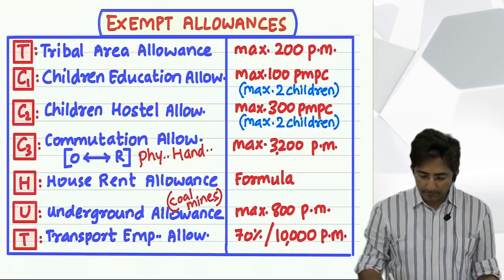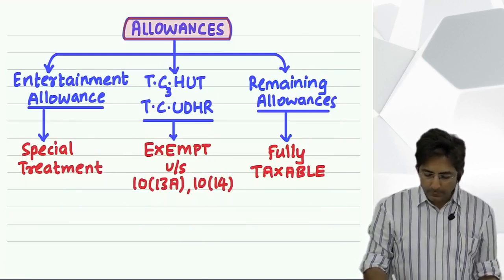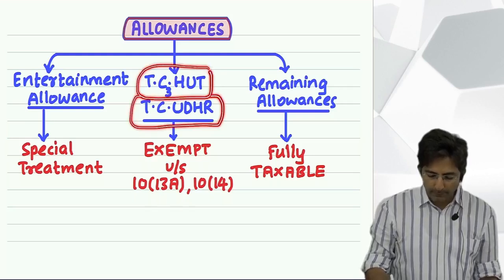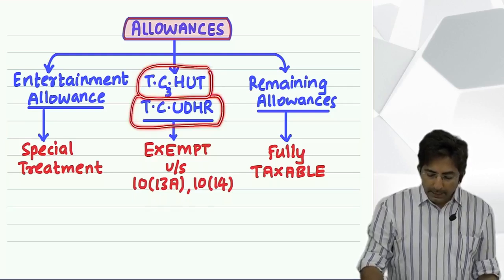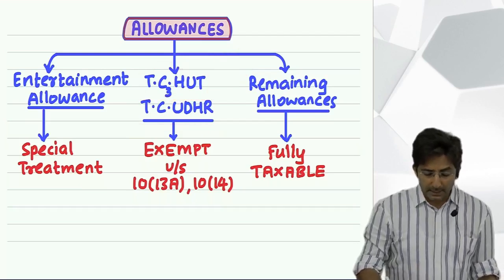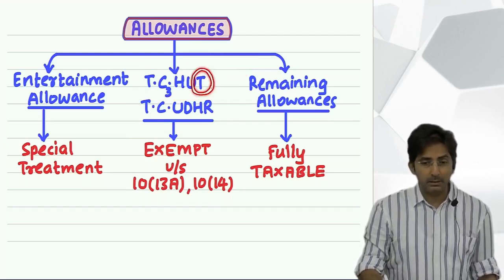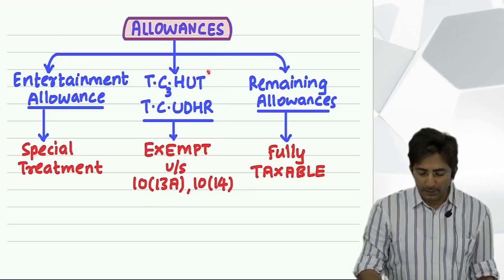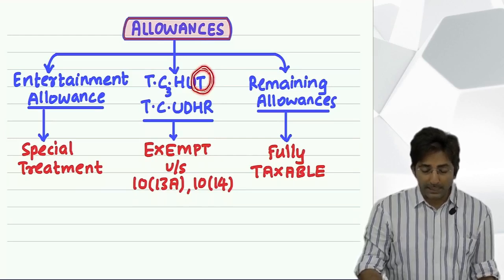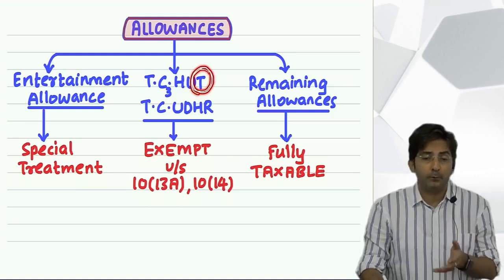Now what is remaining? H. H for house rent allowance. See, are you noticing why this group and this group are different? Because these are mostly personal types. Not necessarily personal, but they are not pure office expense allowances. See, yes, this transport allowance for employees of a transport company, drivers, that allowance was a little bit personal in nature, a little bit office nature.